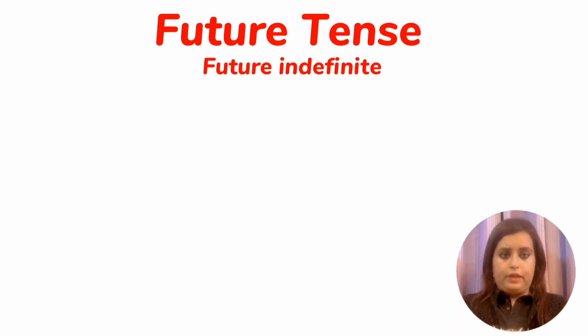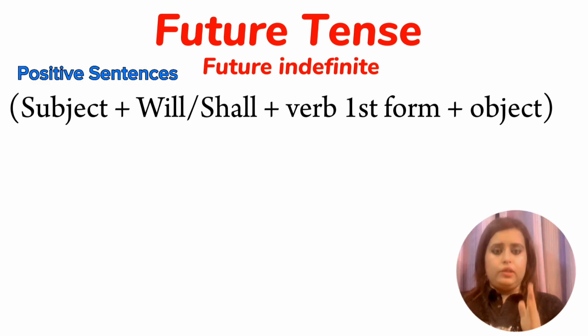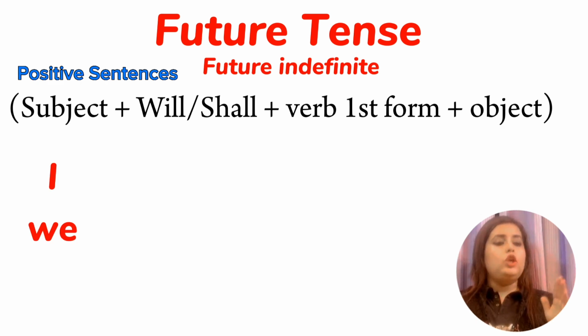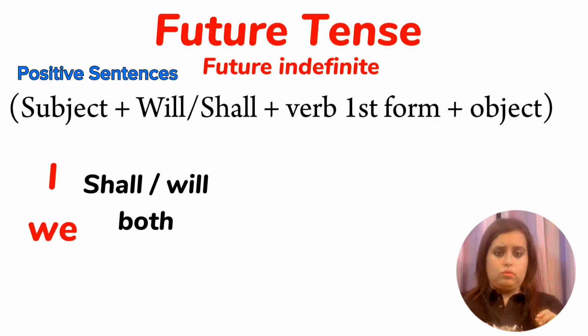Now it is future tense, or future indefinite. The rule is subject plus will or shall plus verb first form plus object. The rule says after will I am going to use verb first form. Also, the traditional rule is that with I or we, we can only use shall. But now the rules have been updated. With I or we, we can use will or shall both.